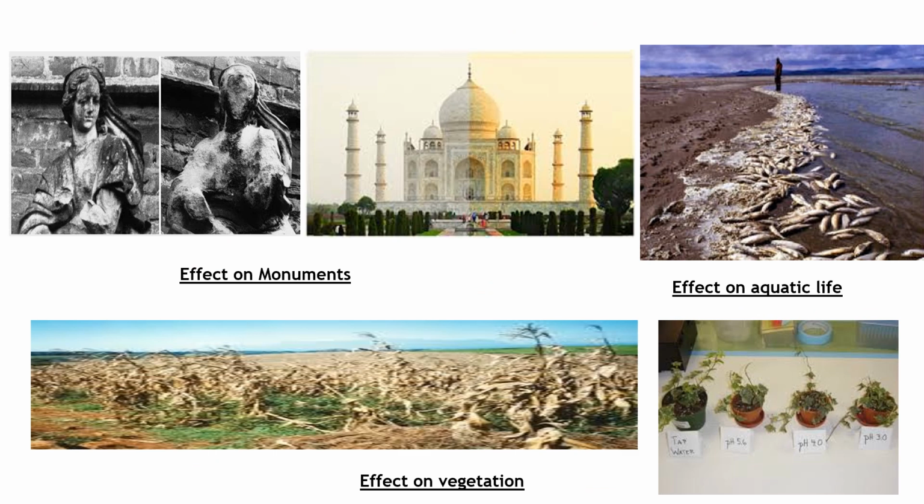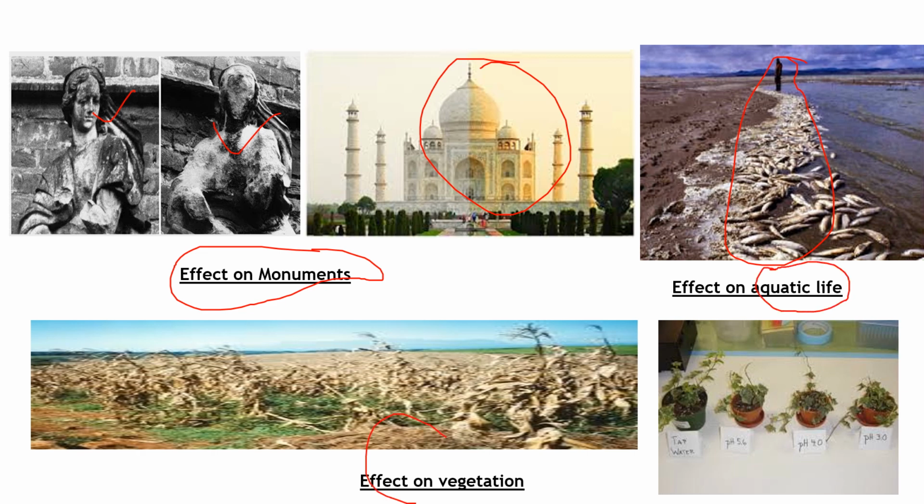Now some pictures of these effects are shown, that is, effects on monuments. It takes away their beauty. This shows how it is affecting the beauty of these wonderful structures. Then here, thousands and thousands of fish in aquatic life are destroyed. Then the effect on vegetation, all due to acid rain. Here also a comparison is given for the pH. Here you can see this plant when the pH is in the normal range of 6.5 to 7.5, and here is the growth when the pH is less. So this way it is affecting each and every creature on the earth's surface.